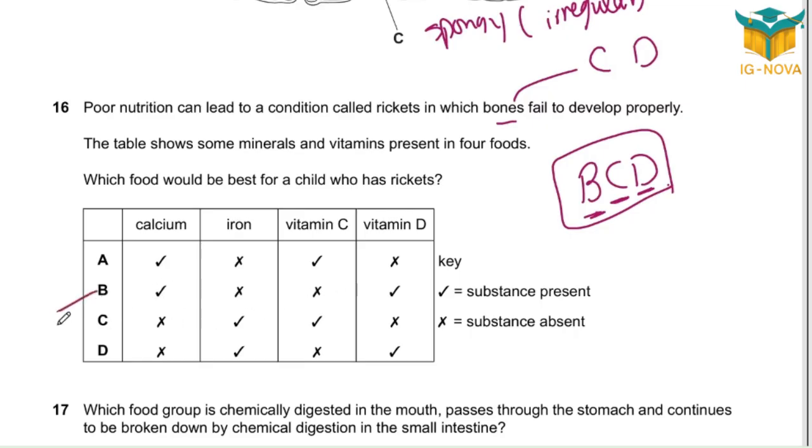So I do need calcium, of course. Iron no. Vitamin C cannot help here in this condition. Vitamin D is a must. So I selected, I don't need vitamin C by the way. This one is correct, huh? Okay, this is my option. I don't need iron as well, because iron will help in prevention of anemia. Vitamin C is to prevent or to reduce symptoms of scurvy, right, or gum bleeding. So B.